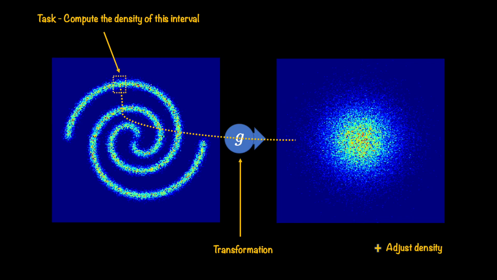This means that somehow we need to adjust the density such that it becomes valid for the original data points or the interval. In the case of polynomial, the relationship between x and u was straightforward. Here, the relationship between these two distributions is somehow determined by this transformation function called g. We'll talk about it soon, but hopefully you are able to see that we are indeed applying the change of variable concept here.